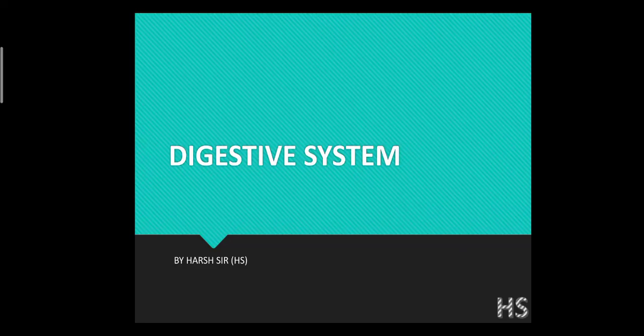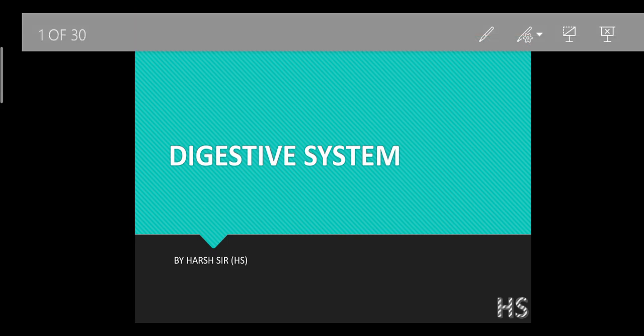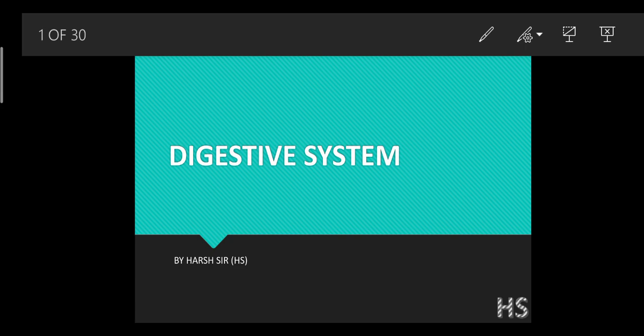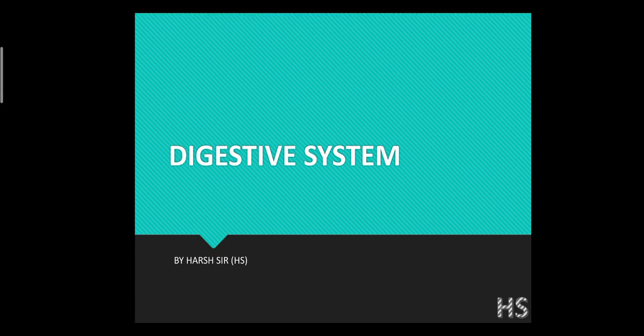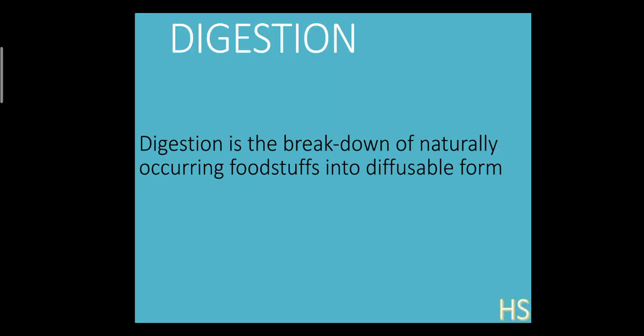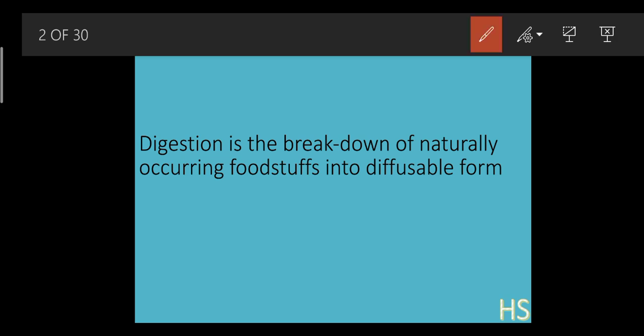Perfect. So make your nutrition chapter perfect. Then it would be quite easy for you to understand the digestive system. So we are proceeding towards a chapter called the digestive system. See, in nutrition, just watch part 1. Part 1 is fine, okay? If you get the knowledge of part 1, then it becomes very easy for you to understand the digestive system. Let's start. Okay, what do you mean by the word digestion?